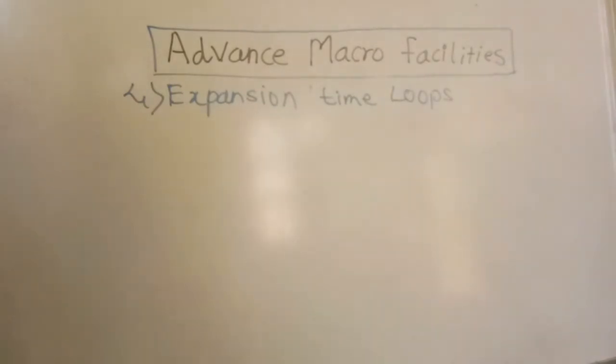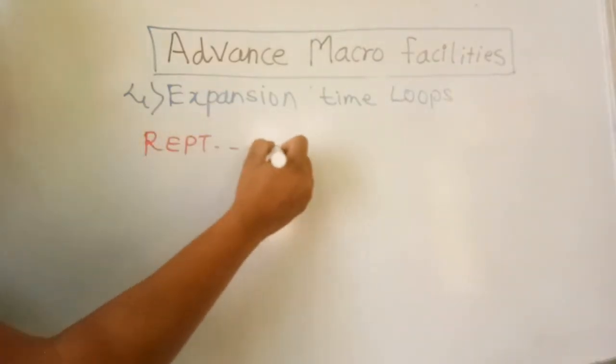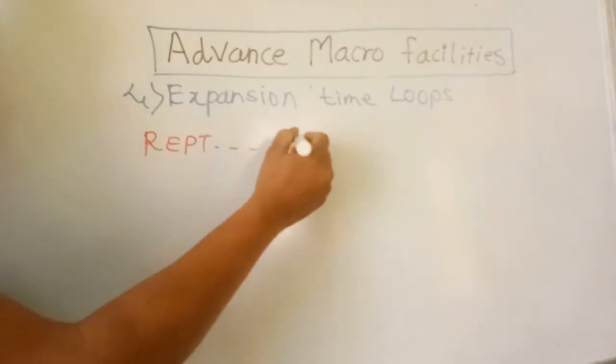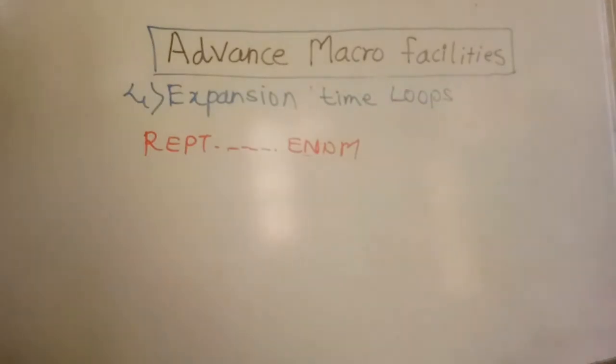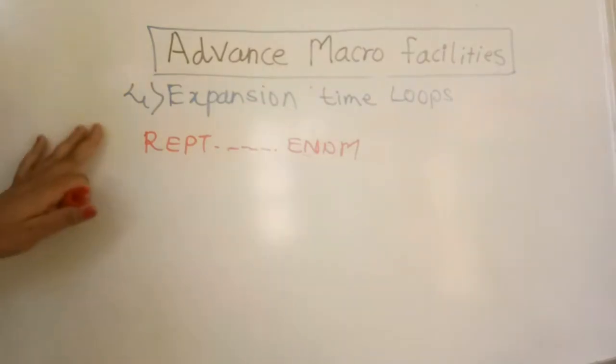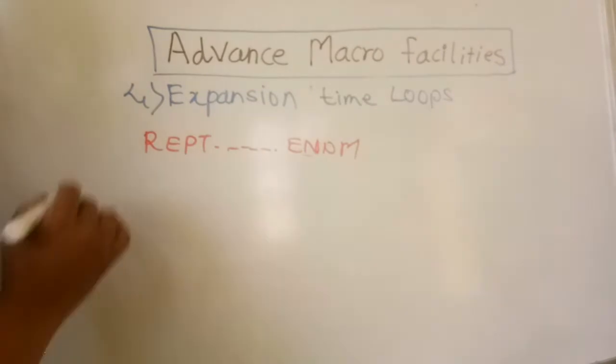This is a very good facility provided by the microprocessor, and it is called a loop statement. How do we call it a loop statement? Because, for example, we repeat the procedure, follow some statements and then end the macro. So REPEAT is the expansion time loop, which means when the condition occurs, the loop becomes expanded. It evaluates the expression of the REPEAT statement and executes the statements between REPEAT and END MACRO that many times.